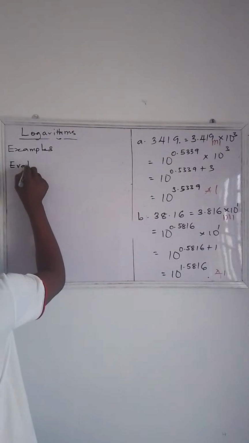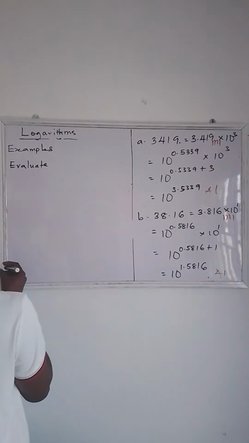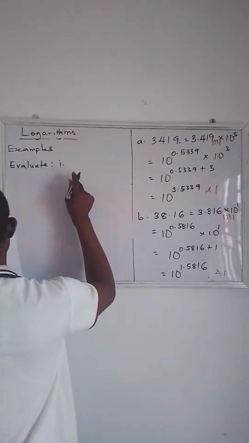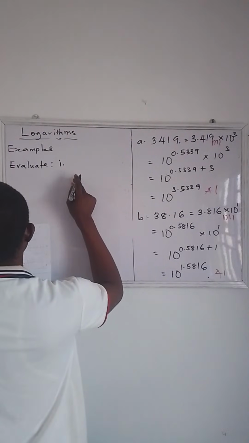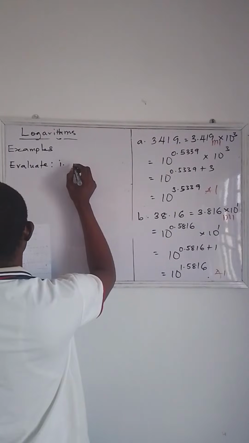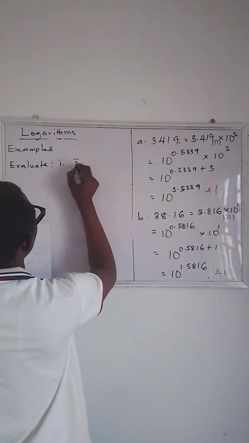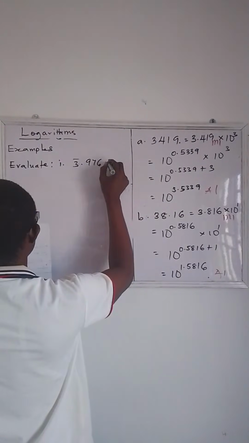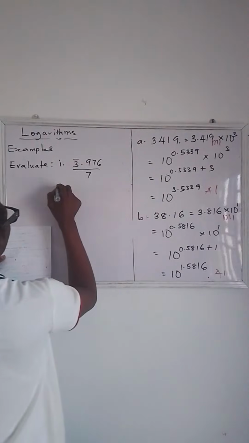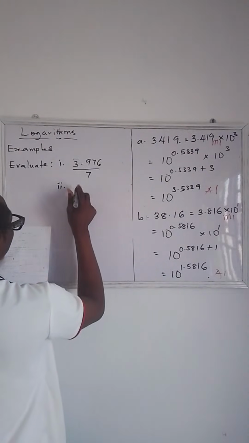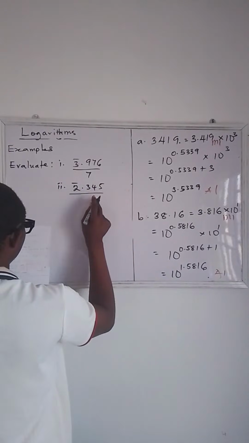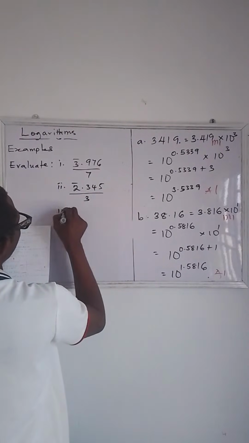Evaluate. In my figure 1, we have about 3.976 over 7, and the second one we have about 2.345 over 3, and let's take one more.